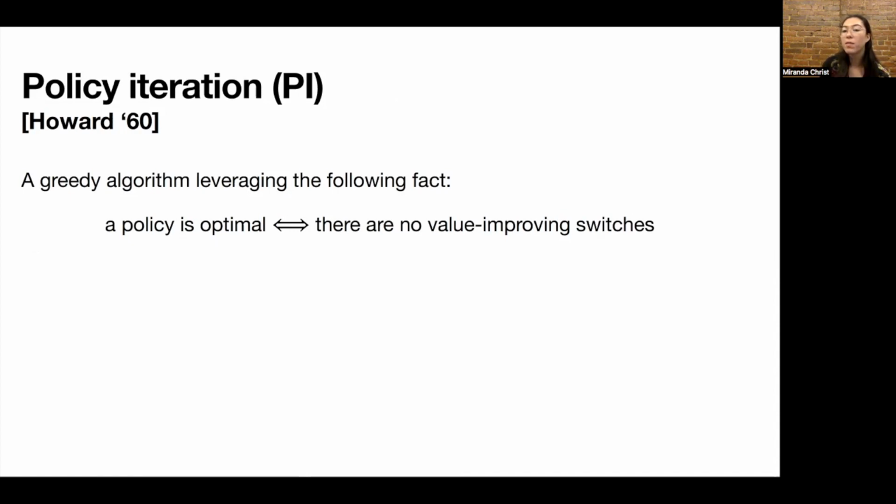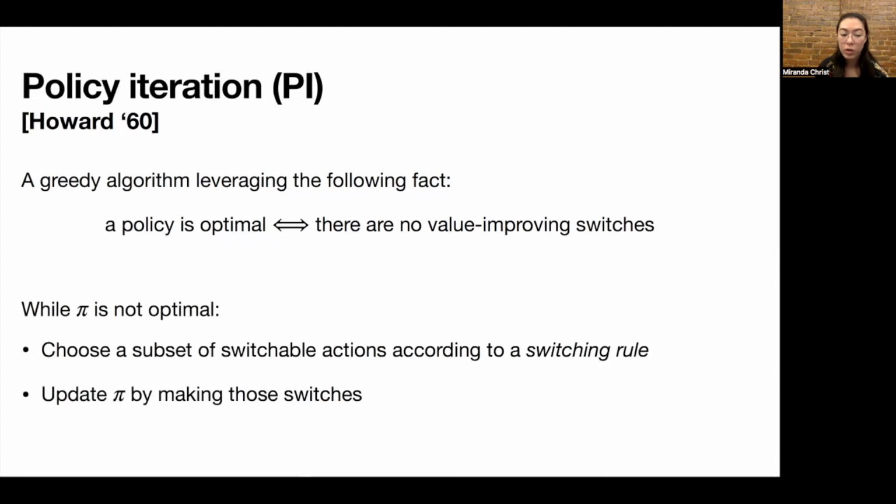And it turns out that because of the way that value is defined, if you increase the value of one state, this will increase the values of all other states. So you don't have to worry about decreasing the value of some states by increasing the value at another. And so we're able to use this convenient fact by starting with some arbitrary policy pi and iteratively improving it by making value improving switches. So what we do is, starting with pi, we iterate through all of the states and check, by computing the value, if a state can improve its value by switching its action.